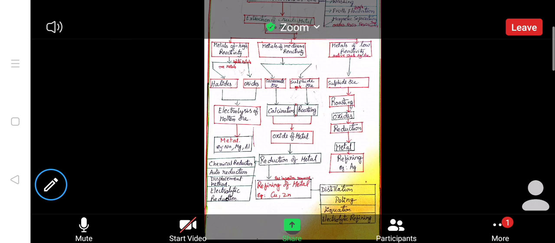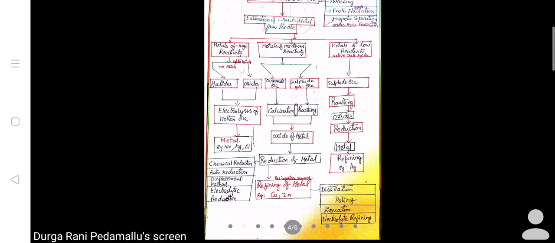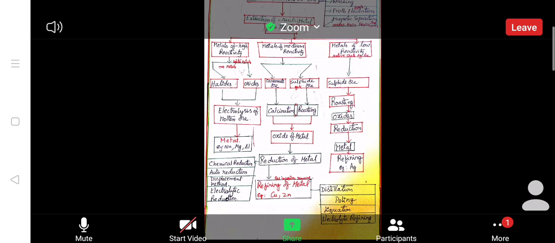Next, reduction of metal. Reduction means from the oxide of the metal, we are removing the oxygen. ZnO should be converted into Zn. CuO should be converted into Cu. Like that, we are eliminating the oxygen from the metal oxide. That is what is called reduction of metal. In that, again, different processes are there. Number one is chemical reduction. Number two, auto reduction. Number three is displacement method. Number four is electrolytic reduction.